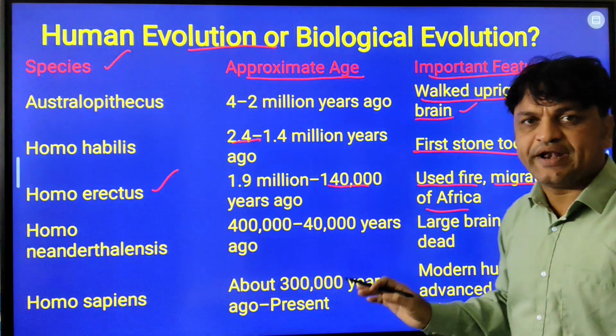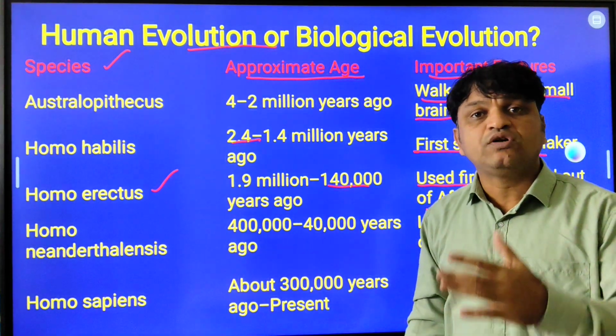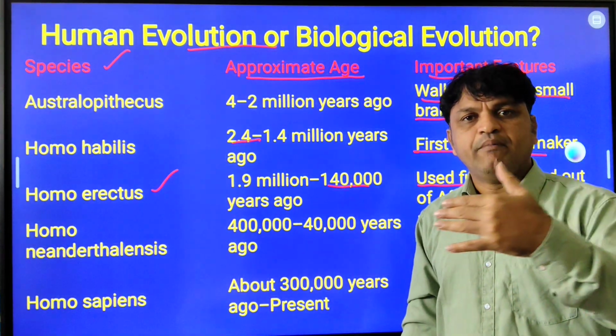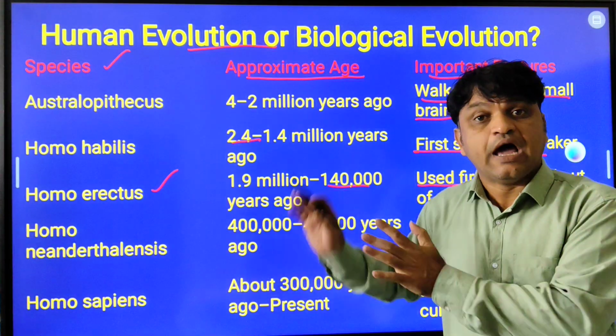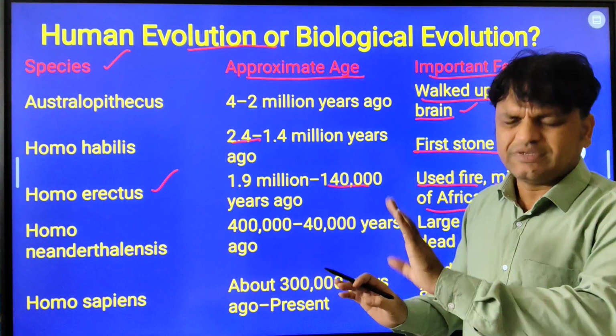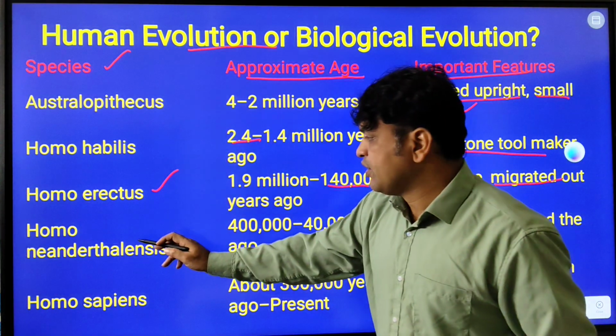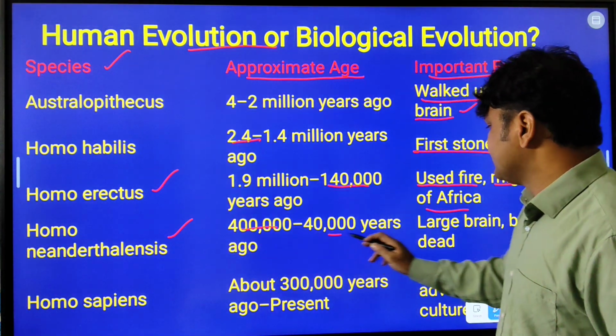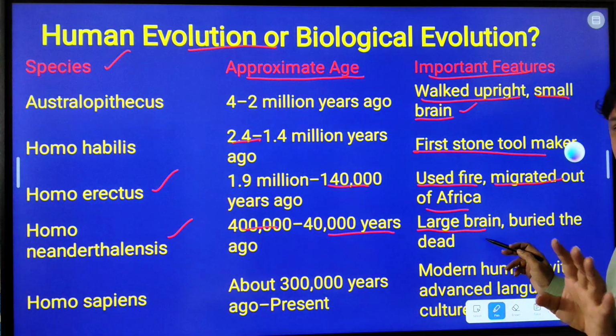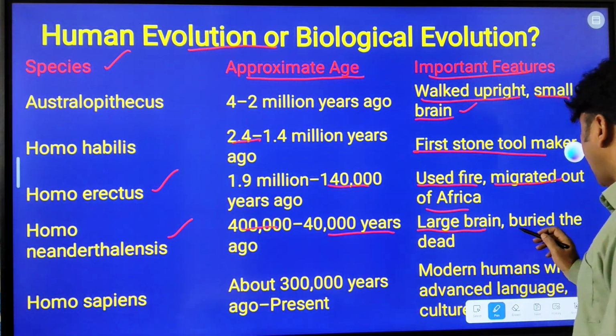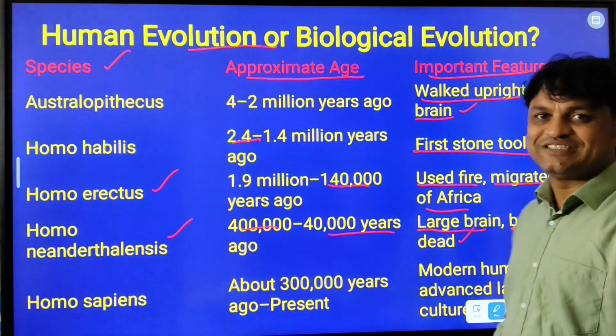So it is Homo erectus who migrated out of Africa, to Asia, Europe, then America, around 3 lakhs, or some 30,000 years ago. Then Homo neanderthalis, 4 lakhs to 40,000 years ago, had a large brain. I told you, Homo neanderthalis had a large brain and buried the dead bodies for the first time.